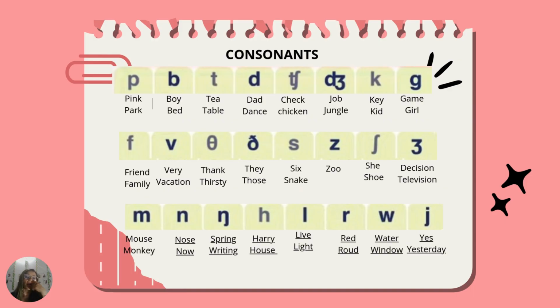L. This sound occurs in the words leaf, light. For example, I live in Sun Hill, or the light of the room is shining. R. This sound occurs in the words red, road. For example, the coat is red, or the road is white.